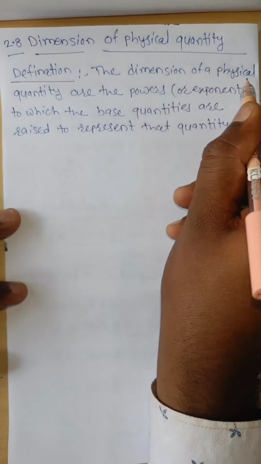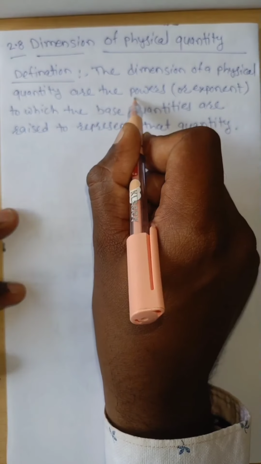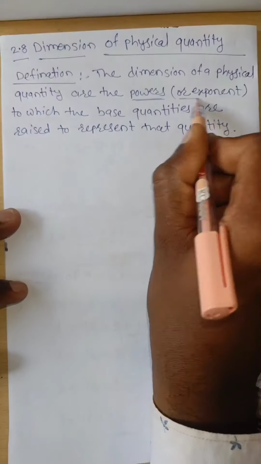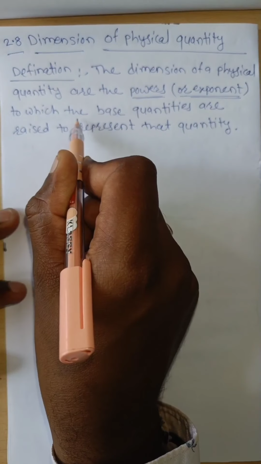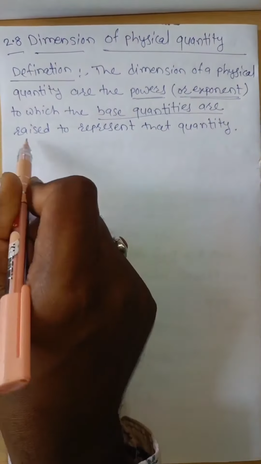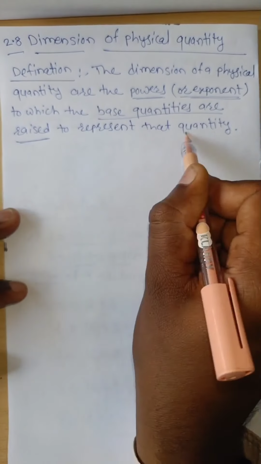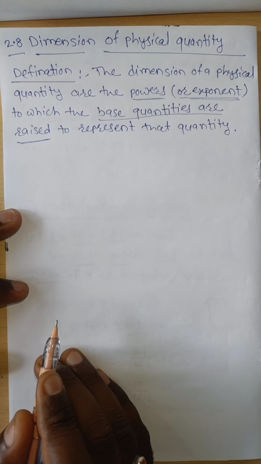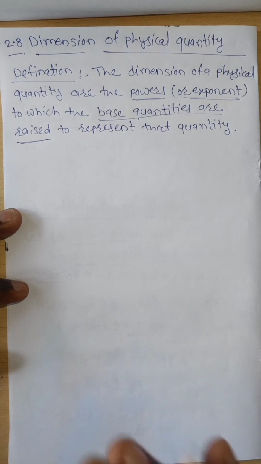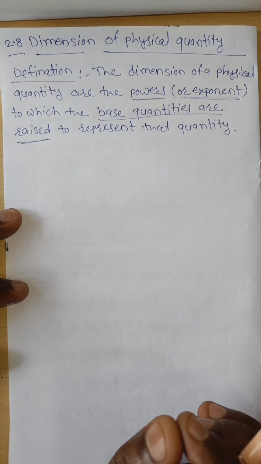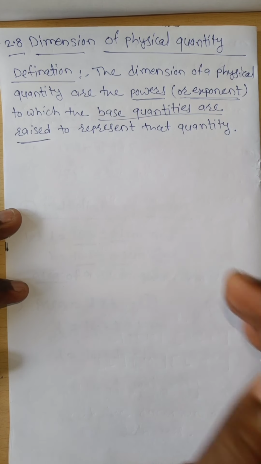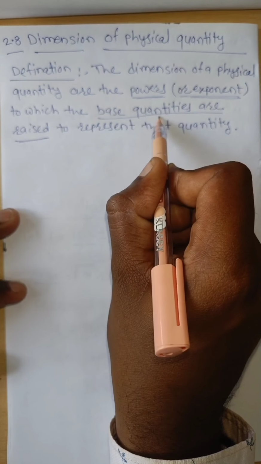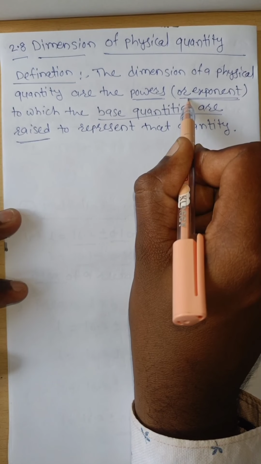The dimensions of a physical quantity are the powers or exponents to which the base quantities are raised to represent that quantity. What is the meaning of that? Any physical quantity will be represented in terms of base quantities and their powers.